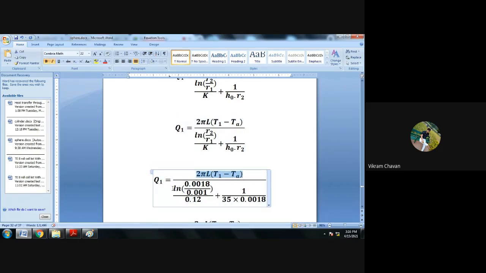What value are you getting? Q1 is equal to 2 pi L T1 minus TA whole divided by whatever value you are getting. Please let me know your value for the denominator for Q1 in the chat box.